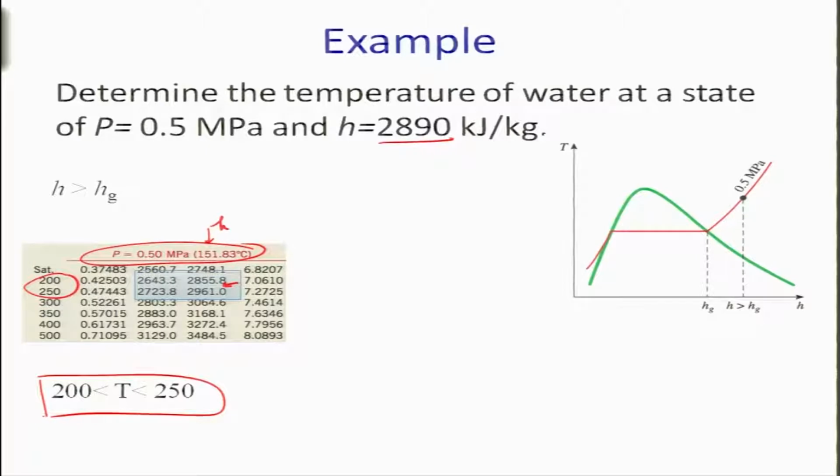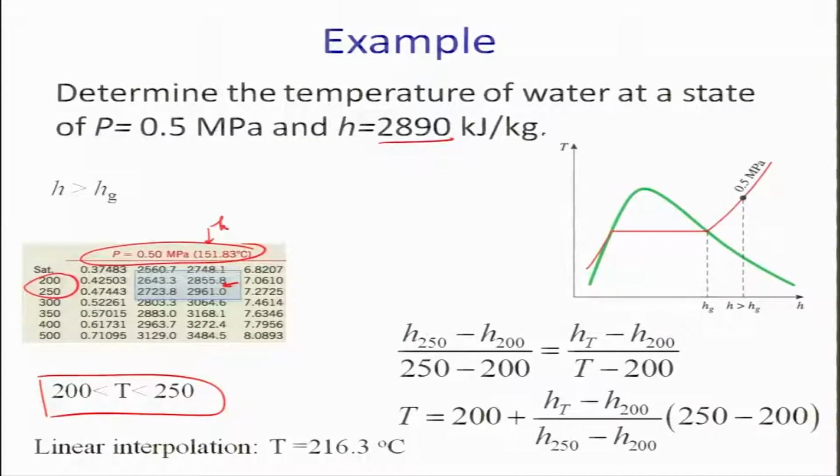In order to find the temperature precisely, we are going to do a linear interpolation. A very simple way to do that is we consider the difference in these two temperatures, 250 and 200, and the slope of the linear line from 250 to 200 will be the same as that in the temperature in between.